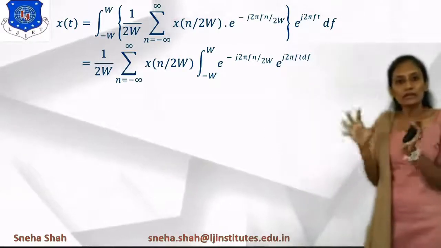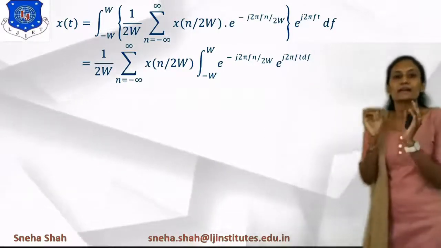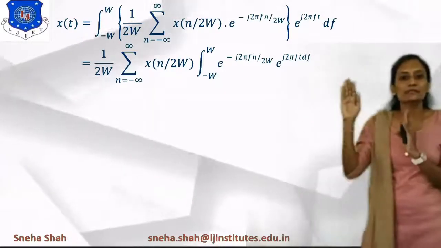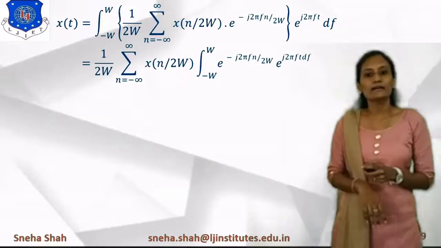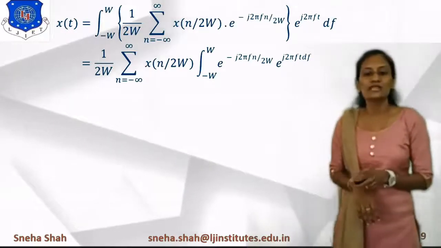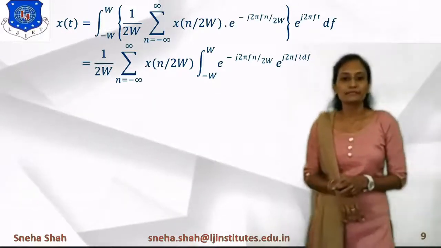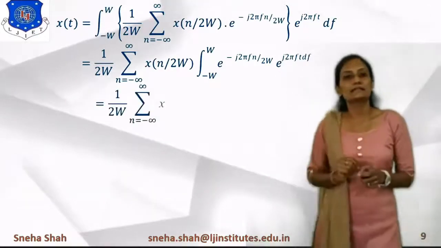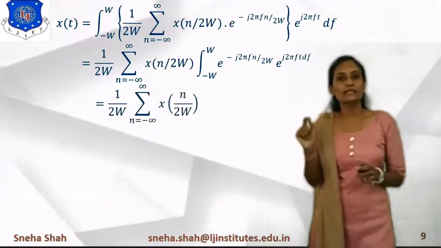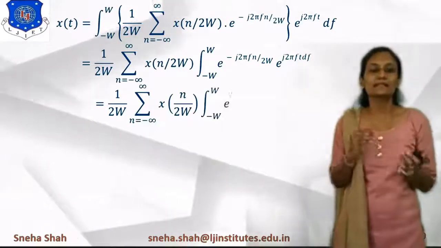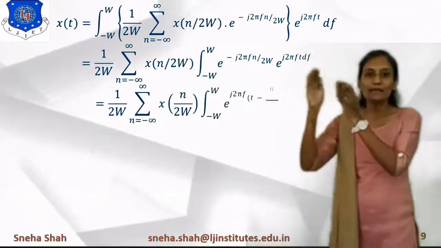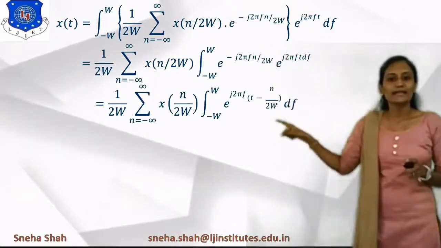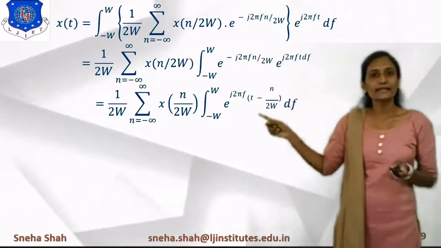Then we will take all the values which have the f term. So we are writing like this: e raised to minus j 2 pi f n divided by 2w, e raised to j 2 pi f t df. Now the second term, e raised to j alpha times e raised to j beta, will be represented like this: e raised to j into a plus b. So we are representing the second term in this form, and then we will integrate this part.